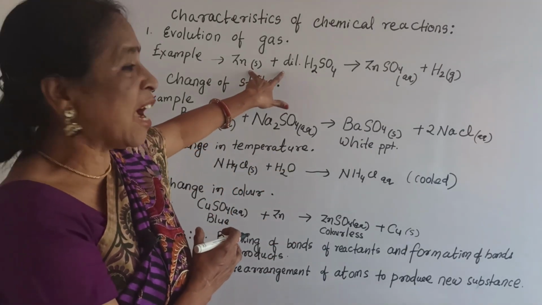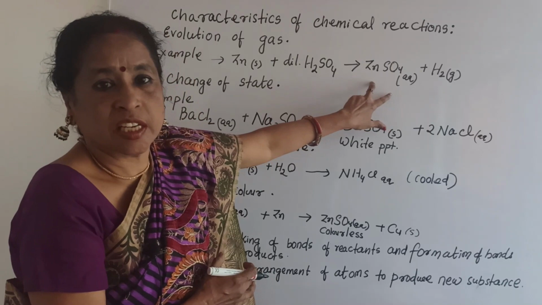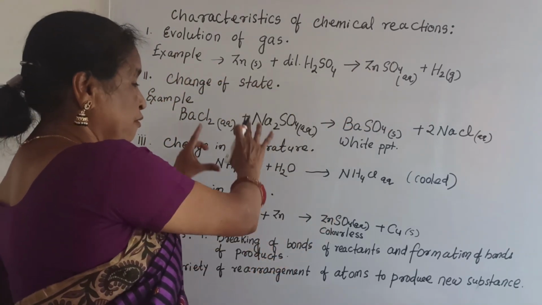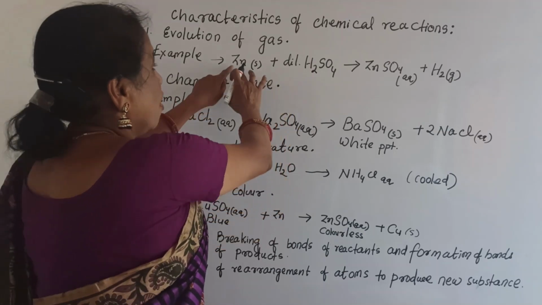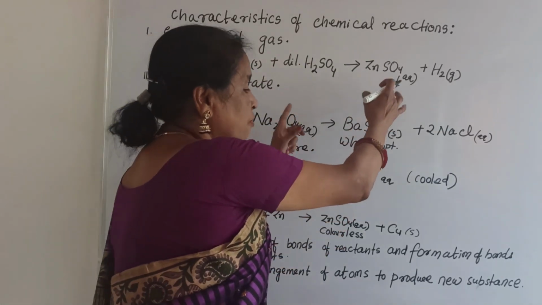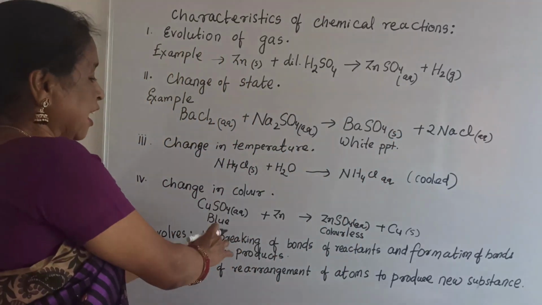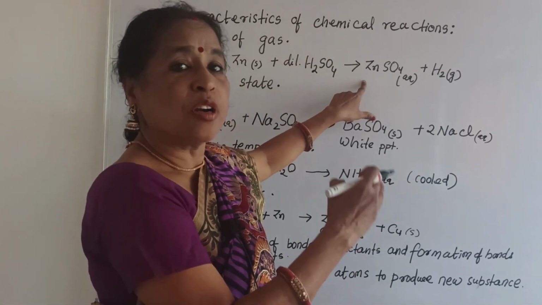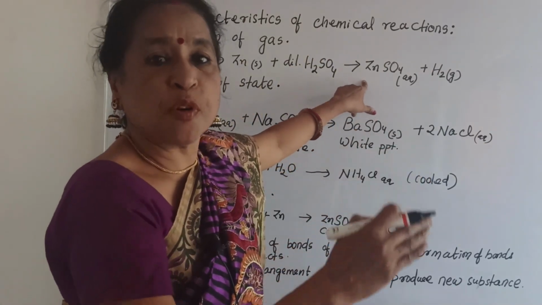These are called reactants, these are called products. That means first step, the bonds break in the reactants, and here bonds form. That means breaking of bonds takes place in the reactant, and bond formation takes place in the product.